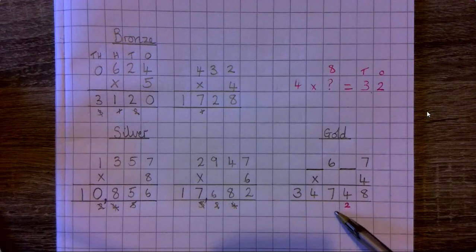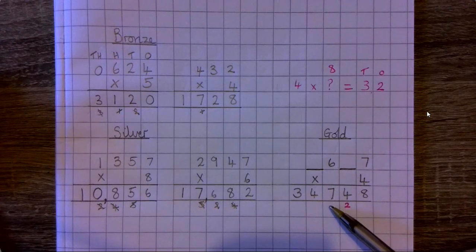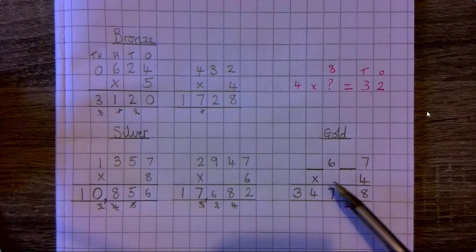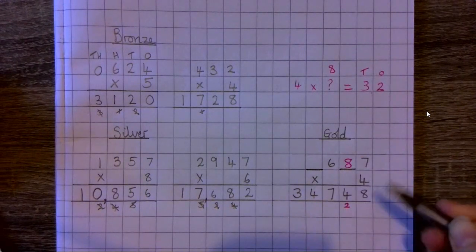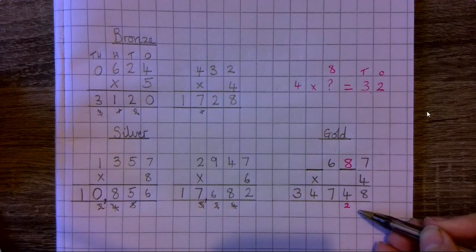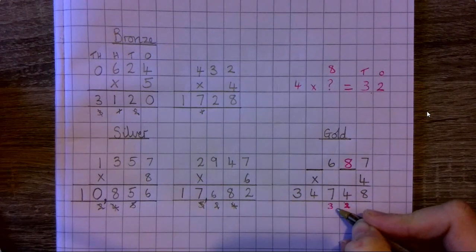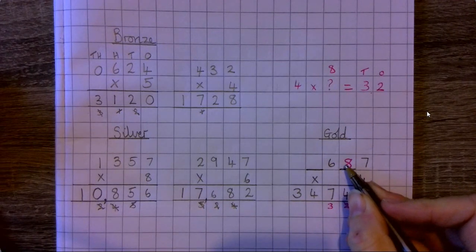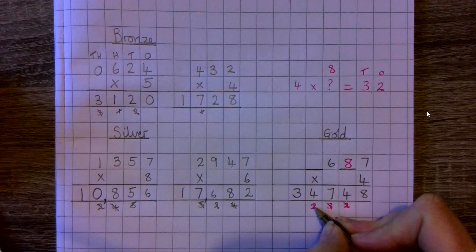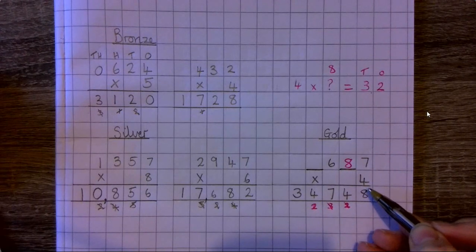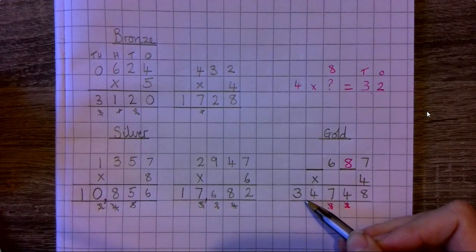Let's check. So we'd have to exchange up the 3. 4 times 6 is 24. Add on the 3, 24, 25, 26, 27. Yes, that works. So this digit must be 8. So 4 times 8 is 32. Add on the 2 is 34. Can you see that? Now you've got 4 times 6 is 24. Add on the 3 is 27. Let's exchange up the 2 from 27. Now we've got 4 times something is 34 because it's our last calculation.